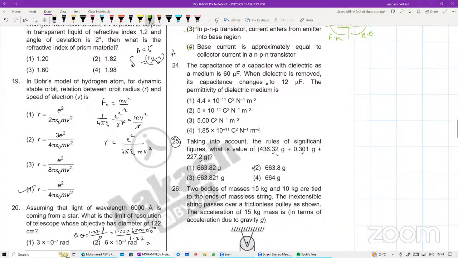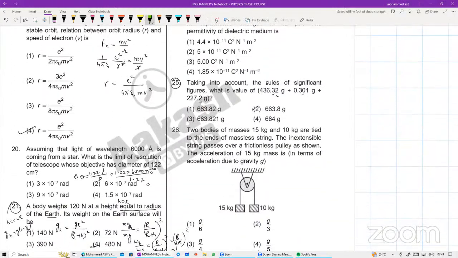Then 24 will come back. 26 करिए, 25 करिए. Taking into account the rules of significant figures, what is the value of 436.32 grams plus 0.301 gram plus 227.2 gram? चलिए जल्दी बताइए. Anyone? Taking into account the rules of significant figures.